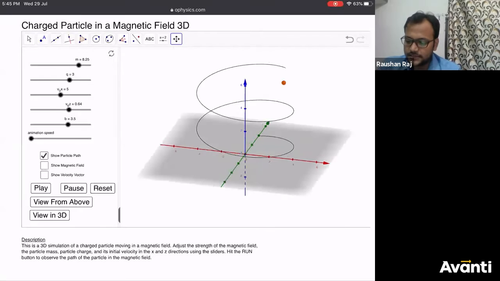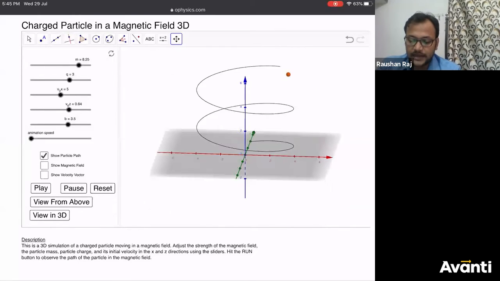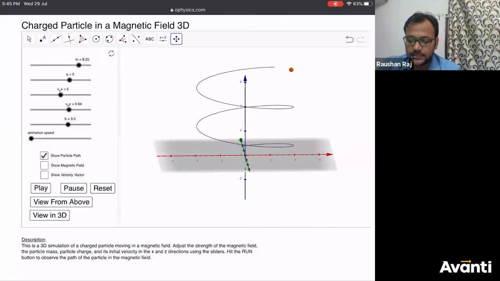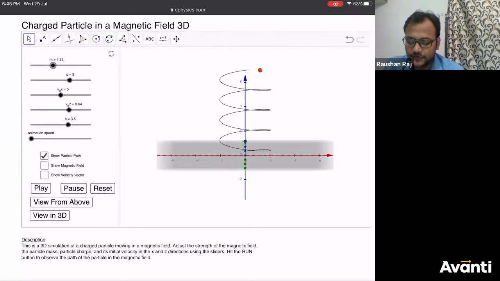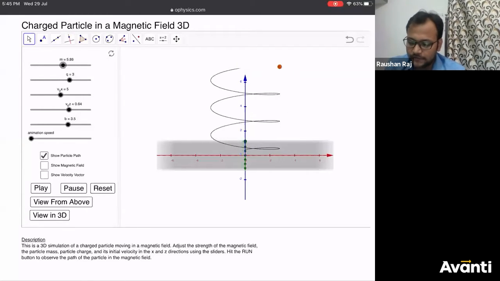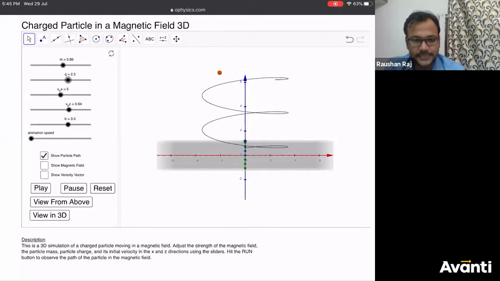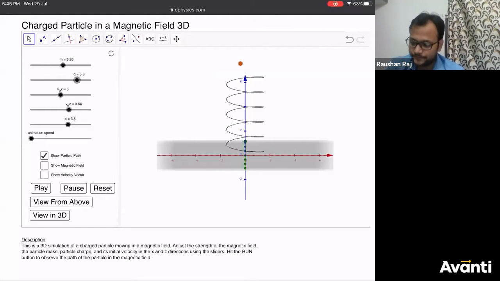See, this was the circular motion, but because of the parallel component of velocity, it is going along the B axis, or along the parallel component, and it is forming a helix. If you decrease the mass, the radius is decreasing. If you increase the mass, the radius is increasing. Now, if you decrease the charge, the radius is increasing. If you increase the charge, the radius is decreasing in the same way.